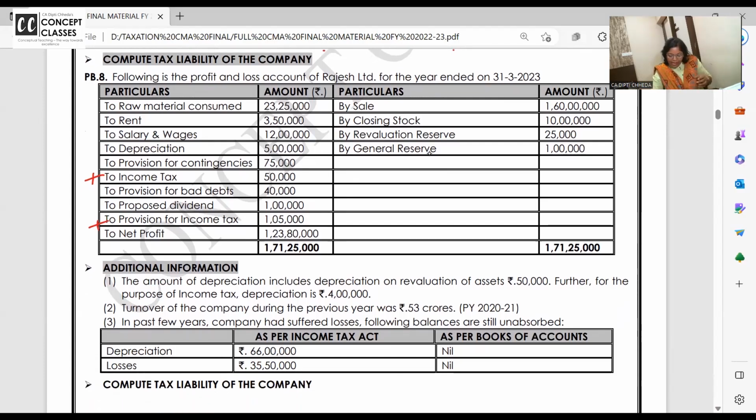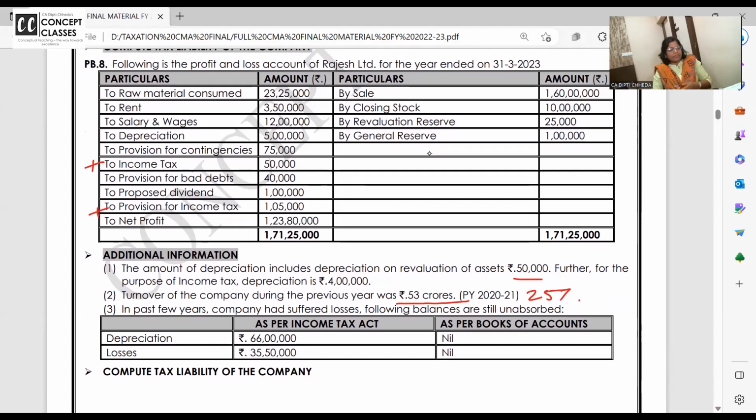An amount of depreciation on revaluation is given. Turnover of the company is 50 crores. So definitely 25% tax. Click the picture of the 8th problem and do it as homework. Do it as homework, 8th problem. Not wealth tax, leave it as income tax only. So both add back in actual income tax paid and the provision. Both you should add back.